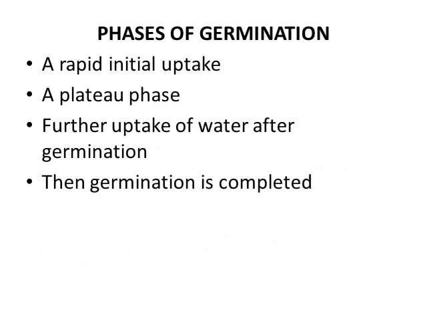Let's look at the phases of germination. There are four phases. The first one is a rapid initial uptake of water and nutrients. The second one is a plateau stage, where it levels up. It seems as if it has ceased, and then further uptake of water will make the germination continue, and finally the germination is completed.